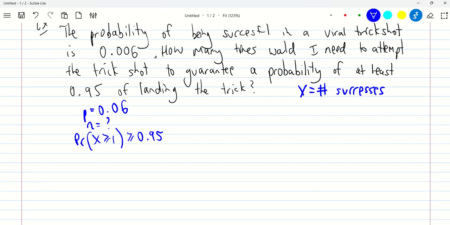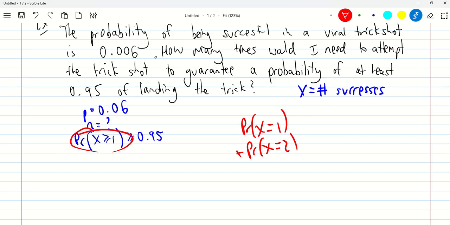Now, the problem with this is that you go, well, could I go and find this out? Can we find out the probability that x is greater or equal to 1? That would be the probability that x equals 1 plus the probability that x equals 2 plus the probability that x equals 3. And you could figure out all those things and keep going. But then you go, well, where do I finish?